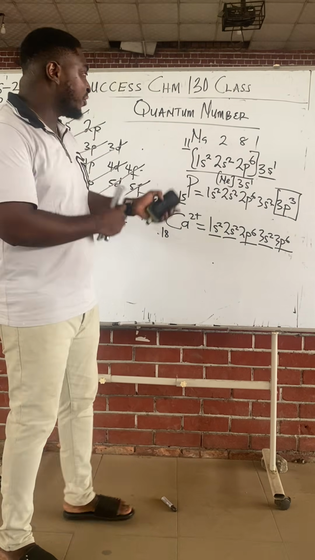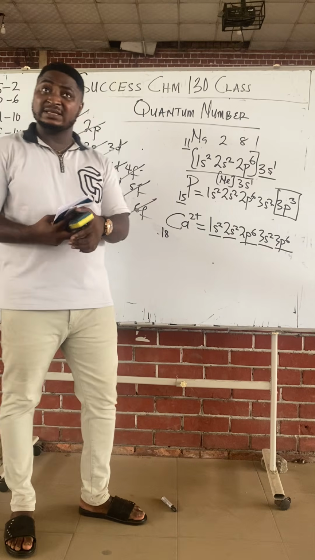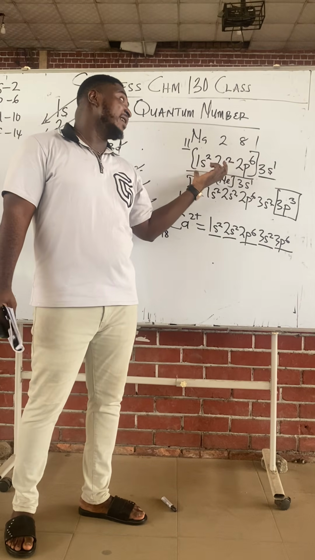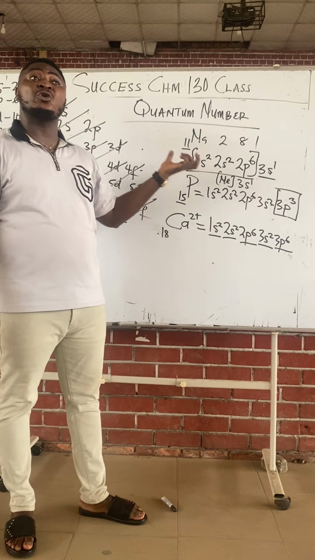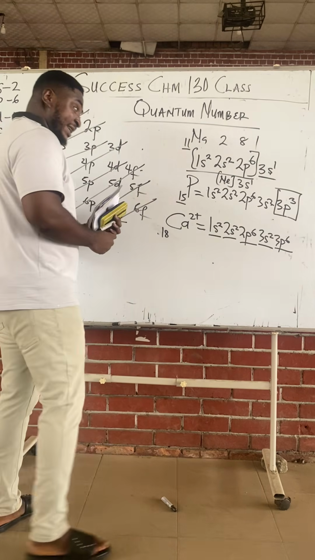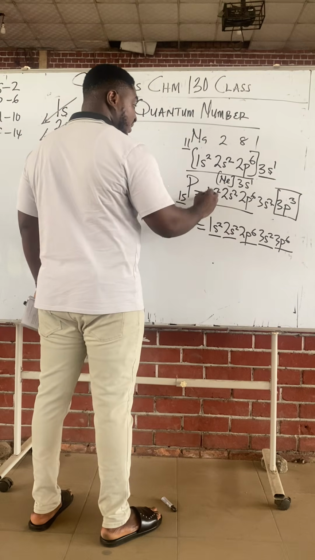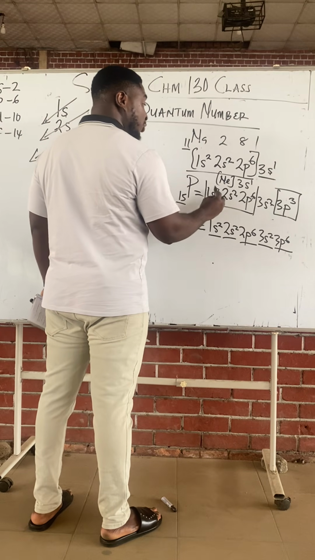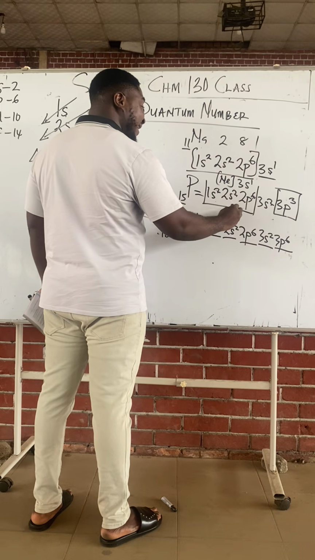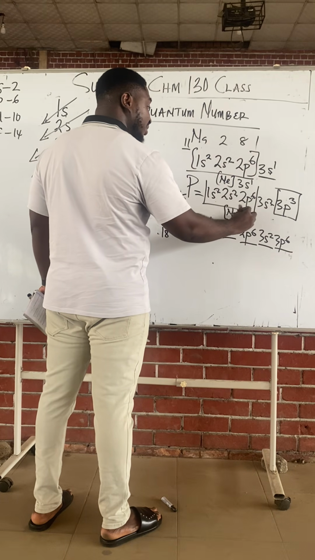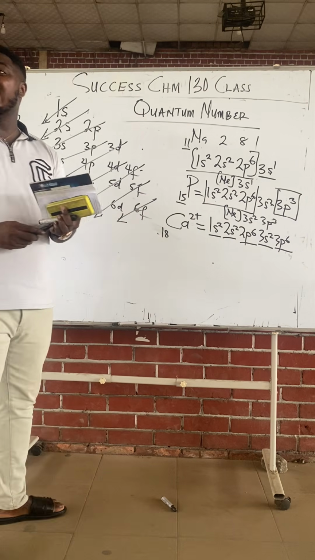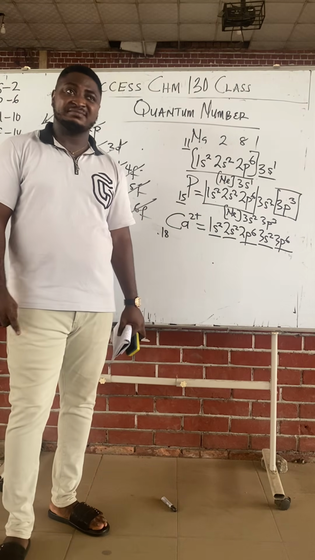When you are asked to write the configuration of an element in terms of a noble gas, it means express the element in terms of the closest noble gas to it. What's the closest noble gas to phosphorus? It's still neon. Neon is number 10, so cover this 10. 2 plus 2, 4, 4 plus 6. Replace this first 10 with neon and write out the remaining. Neon, 3s2, 3p3. This is what we call noble gas configuration.